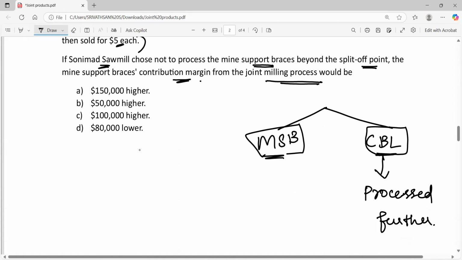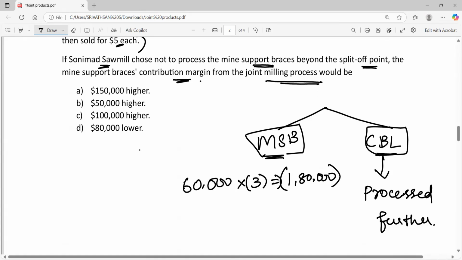60,000 units of MSB are produced and you are losing out $3 per unit if you are not processing it further. So you are losing out 1,80,000. This is what you are not going to get.